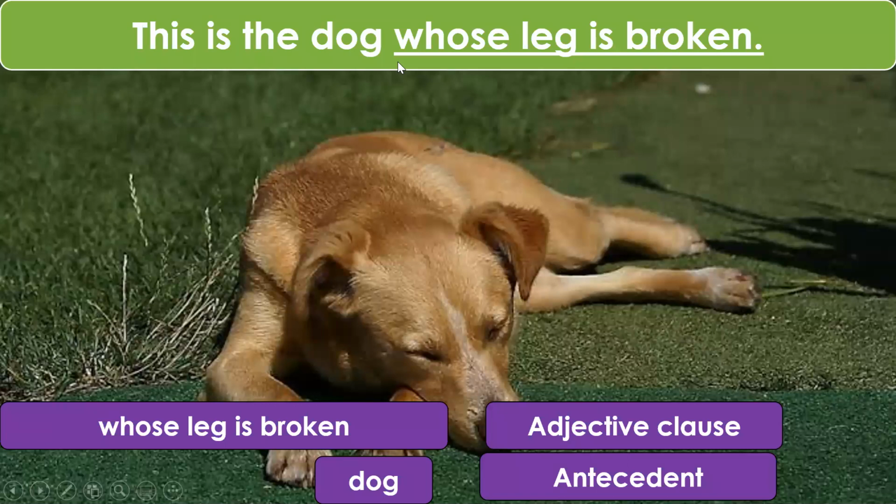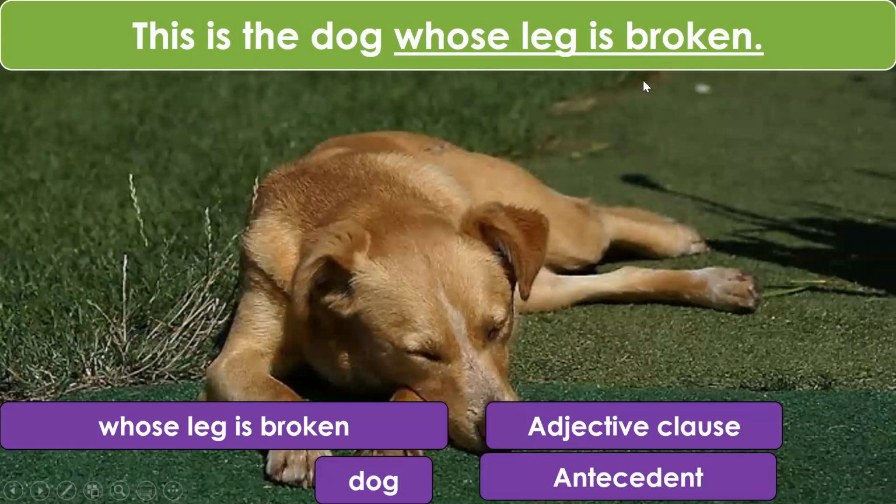This is the dog whose leg is broken. Again, whose leg is broken is describing the dog. So the dog is the antecedent in this sentence, and whose leg is broken is the adjective clause which is describing the dog. Leg is the subject here, is broken is the verb here, and it is having incomplete sense.